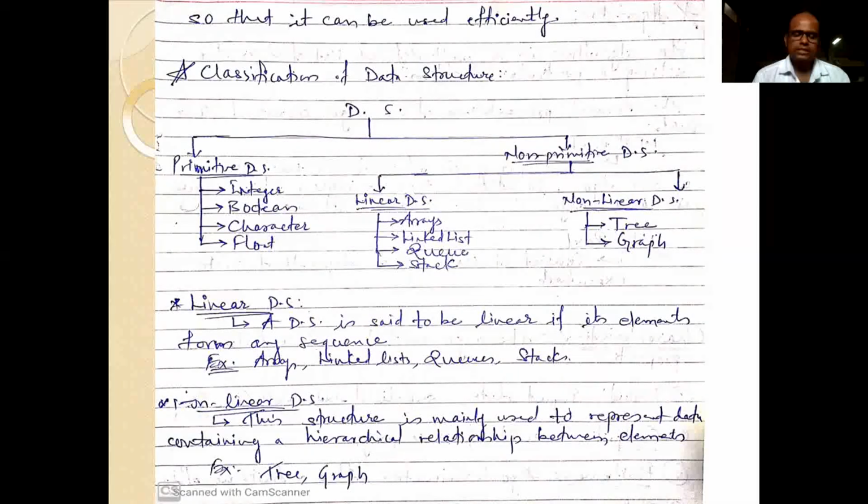Examples of linear data structure are arrays, linked list, queues and stack. Then non-linear data structure is a data structure basically used to represent data which contains a hierarchical relationship between elements. For example, tree, graph, etc.